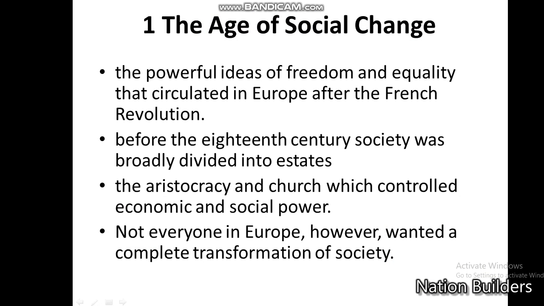The age of social change. How the social change occurred in this period, that we will see here. This is titled The Age of Social Change. The powerful ideas of freedom and equality circulated in Europe after the French Revolution. The ideas of freedom and equality spread in Europe after the French Revolution.